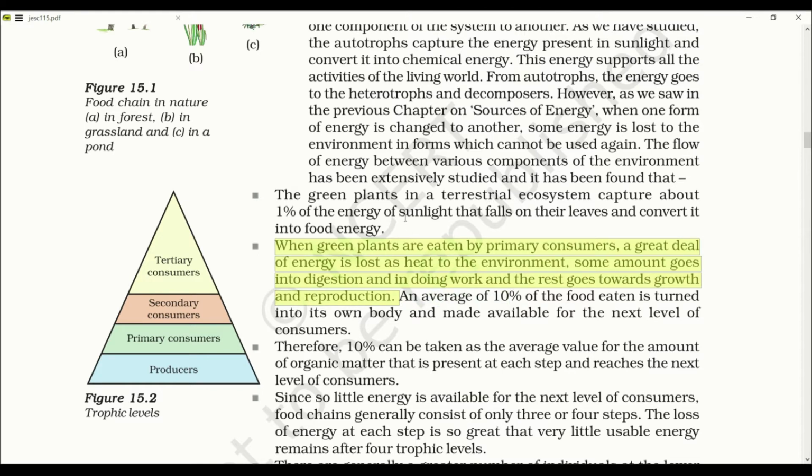As the energy flows from producers to the first consumers, the energy is transferred at a lower rate. An average of 10% of the food eaten is turned into its own body and made available for the next level of consumers. Therefore, 10% can be taken as the average value of the amount of organic matter that is present at each step and reaches the next level of consumer. Plants consume 1% of the energy from the sunlight. It is then transferred to other consumers at 10% of their food.